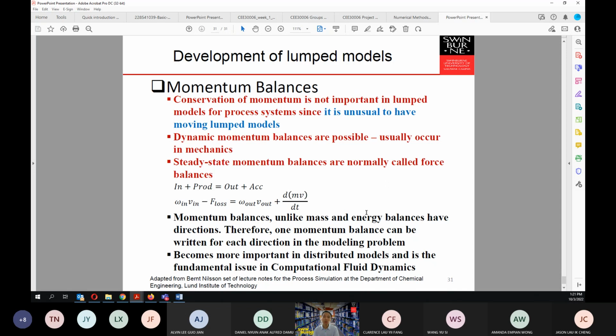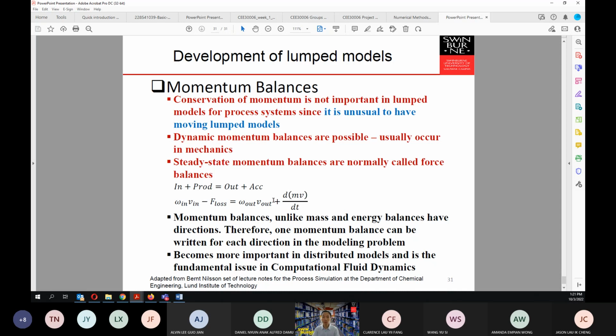Okay, so normally what you have is that when you have a microscopic system, when you take a shell element, then you normally make a momentum balance over that shell element. Dynamic momentum balances are possible, but they usually occur in mechanics. Okay, so if we just want to deal with the steady-state momentum balance, that is something that normally we call the force balances, and it's basically represented by these particular equations in here.